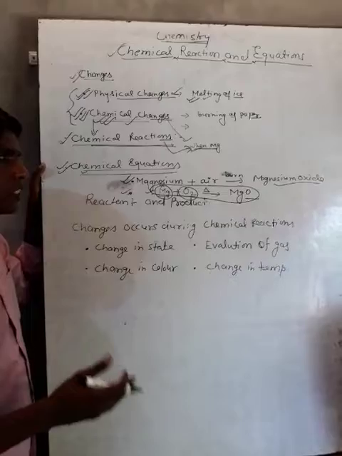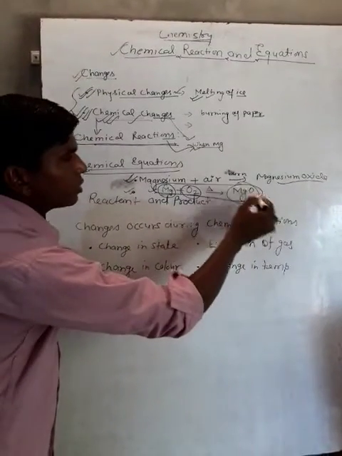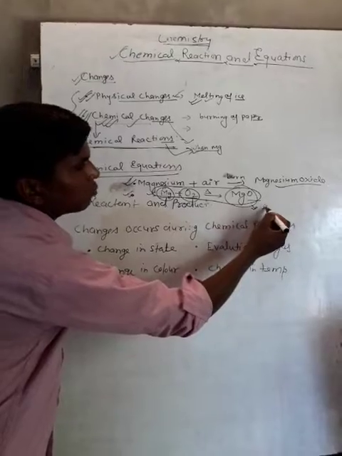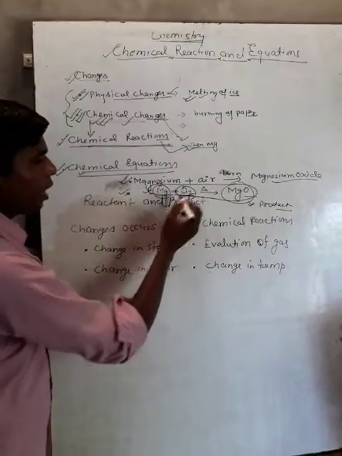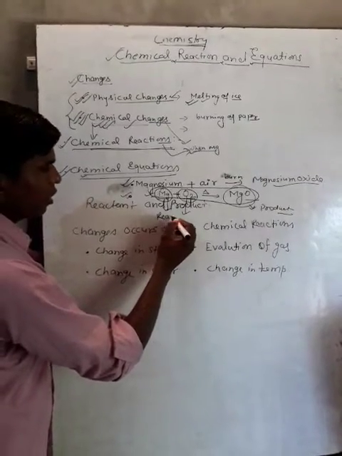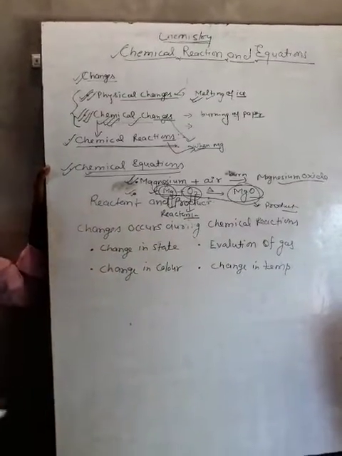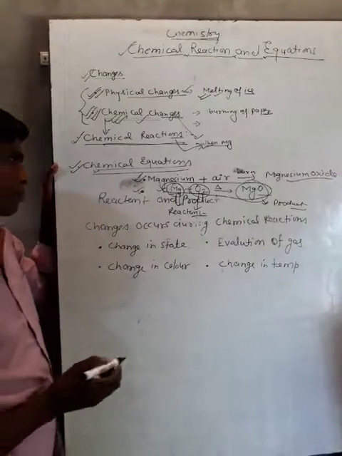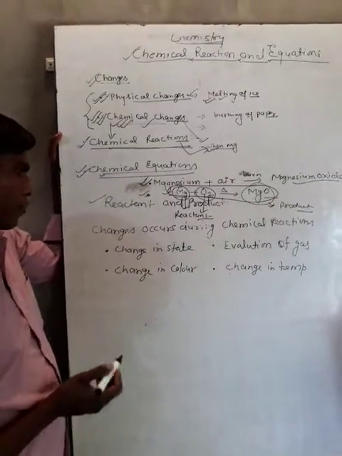And the substance which is formed after the reaction is called the product. Here magnesium oxide is the product, and magnesium and oxygen both are the reactants. In this way we can identify the reactant and product. I hope that all of you understand about the reactant and product.